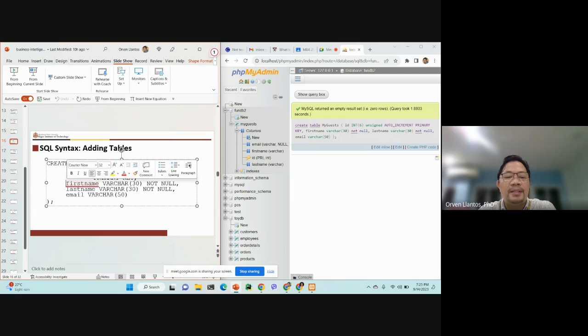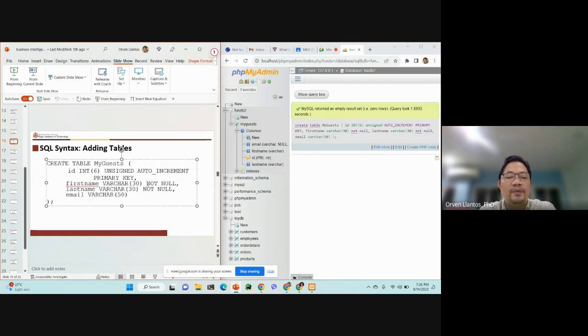Now, say for example, if the first name exceeds 30 characters, then what gets stored is only up to the 30th character, not the 31st or the 40th, because we specified that the text maximum length is only 30.